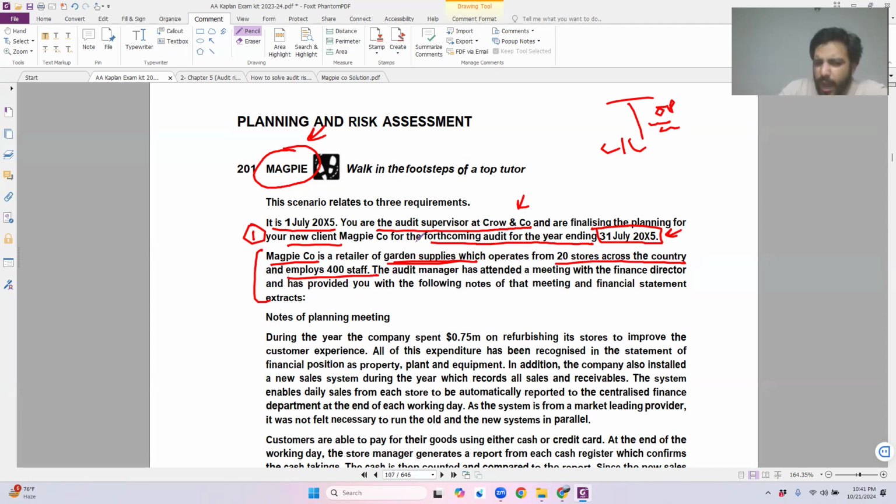No, there is no kind of risk at the moment. I'm just receiving information that I need to have. That's it. The audit manager has attended a meeting with the finance director and has provided you with the following notes of that meeting and the financial statements extracts.